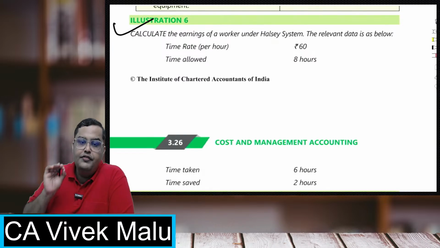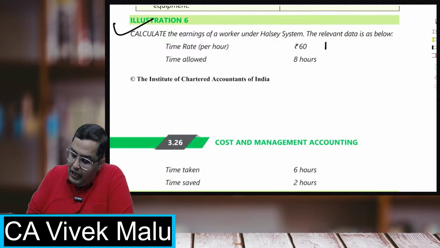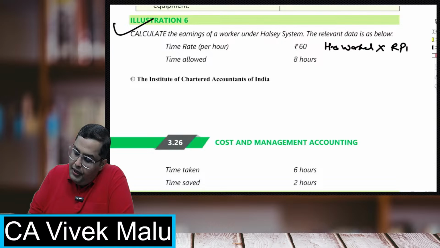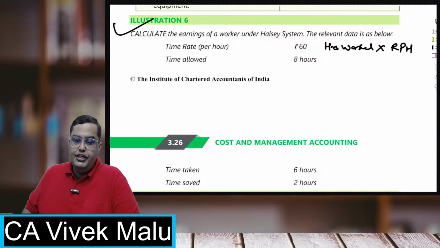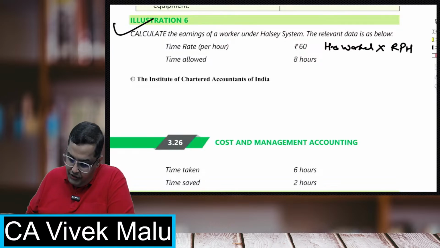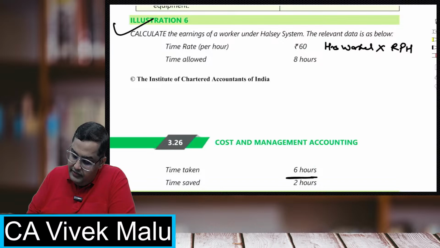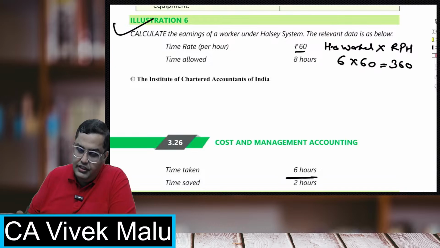First of all, we'll give them the basic payment, that is hours worked into rate per hour. Hours worked is time taken, 6 hours into 60. So 6 into 60 is 360.